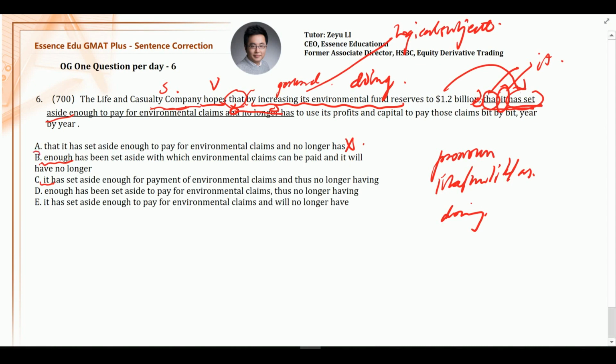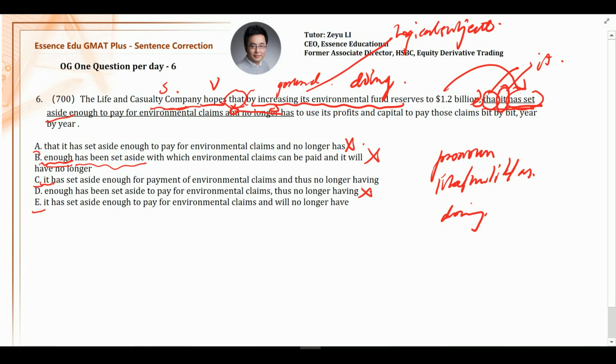However, in choice B, take a look. Enough serves as the subject of has been set aside. So the logical subject for choice B becomes enough increases the environmental fund. It's not enough, this thing, that increases the fund; it's the company. So choice B is illogical, using enough as the subject, which will serve as the logical subject of increasing. This is something you must understand. It is so frequently tested in GMAT. And therefore, B is wrong. For the same reason, scanning, you can get rid of D. Then we choose between C and E.